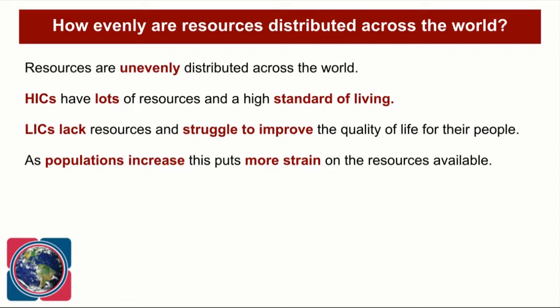And we've already talked about social and economic well-being. So HICs, high income countries, have lots of resources and they have a high standard of living, whereas LICs lack resources and struggle to improve the quality of life for their people. All we've got to do is look at the lives that we've got around us at the moment. We all live in high income countries. Because we live in a high income country, that means that we've got the benefits of a good standard of living, generally speaking, and reasonable levels of economic wealth. And we've got lots of resources.